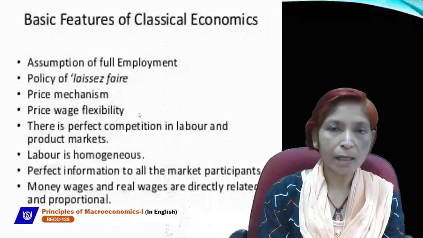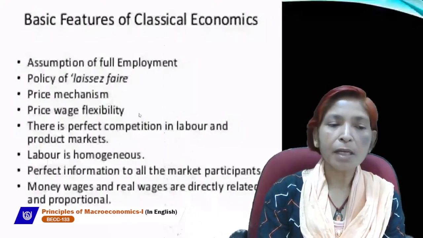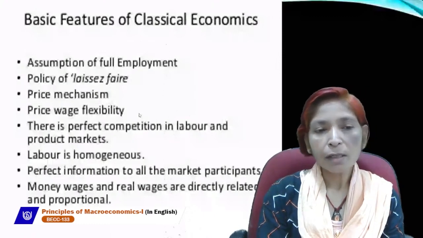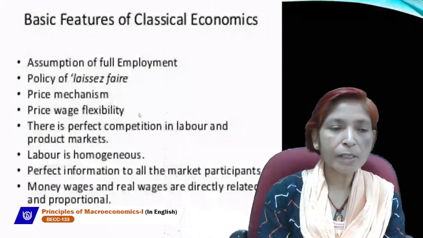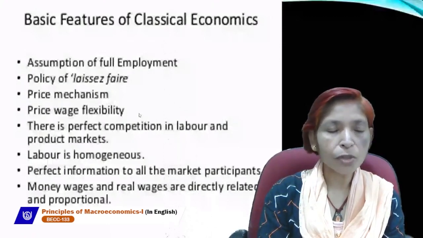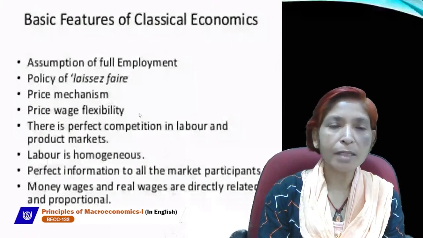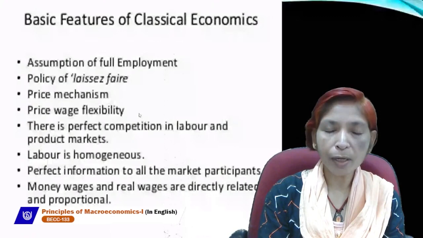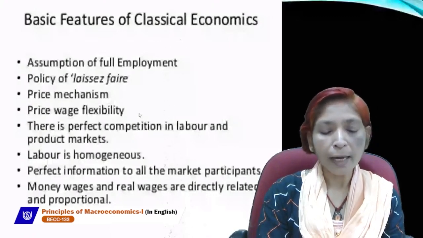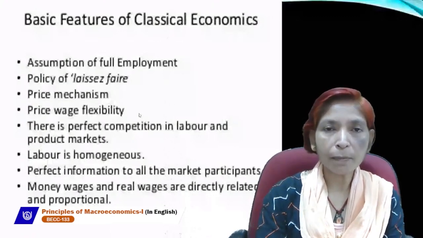Next is the price mechanism. The price mechanism is a system in which price is determined by the forces of demand and supply. The demand curve is always downward sloping, which shows an inverse relationship between price and quantity demanded. The supply curve is always upward sloping, which shows a direct relationship between price and supply.